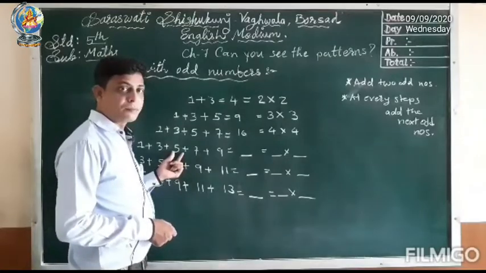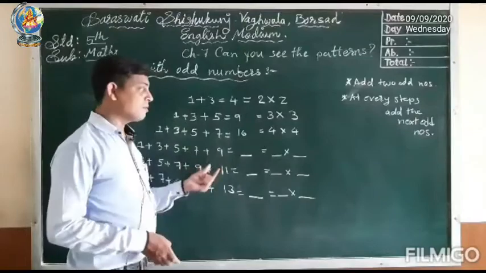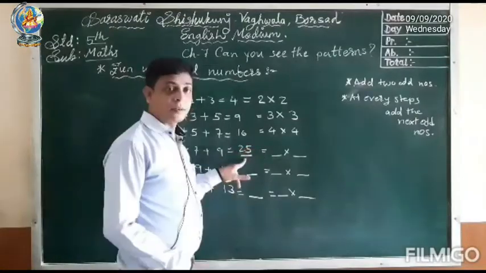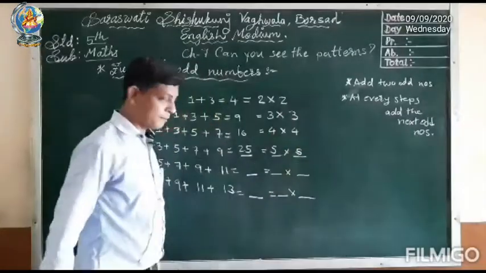9 plus 7, 16. 16 plus 9 is equal to 25. 25 comes in which table? 5 5s are 25. Okay.